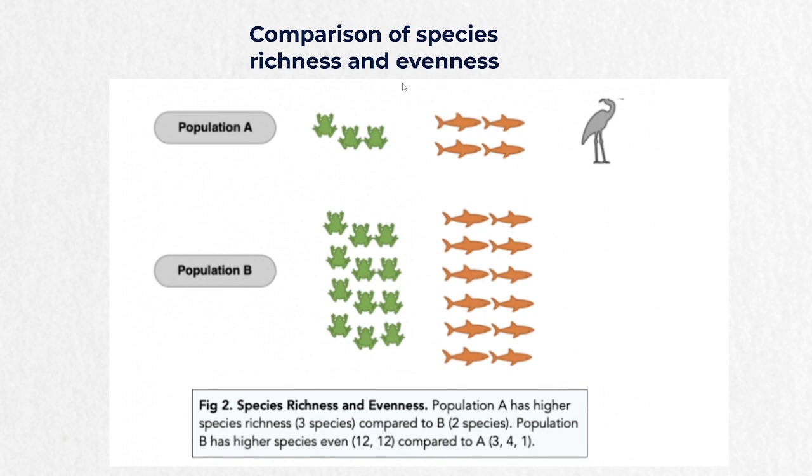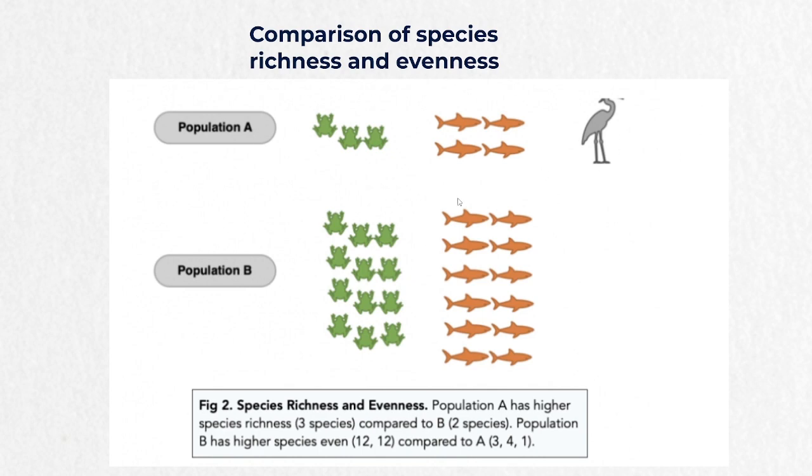So we can say that population A has more species richness. It means there are more species here, so its species richness will be more, because we don't count the individuals in species richness, we count the number of species.